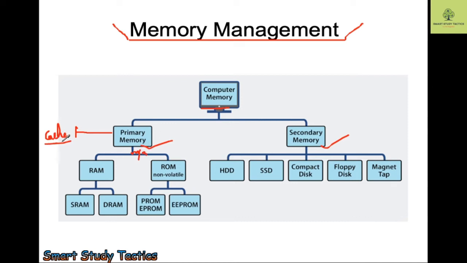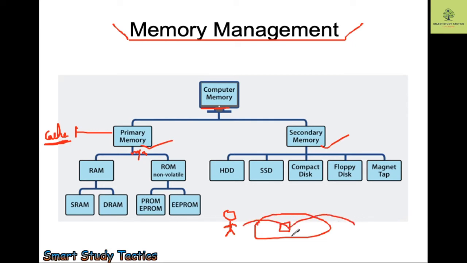Now, what is cache memory? Cache memory is a short time memory, and it allows the CPU to work faster. Let's suppose there is a water hole, and one person is standing here. He wants to cross this water hole. If the water is less, then he can jump directly, but if the water is more, then he can keep a brick here, jump onto it, and then directly jump to the other area.